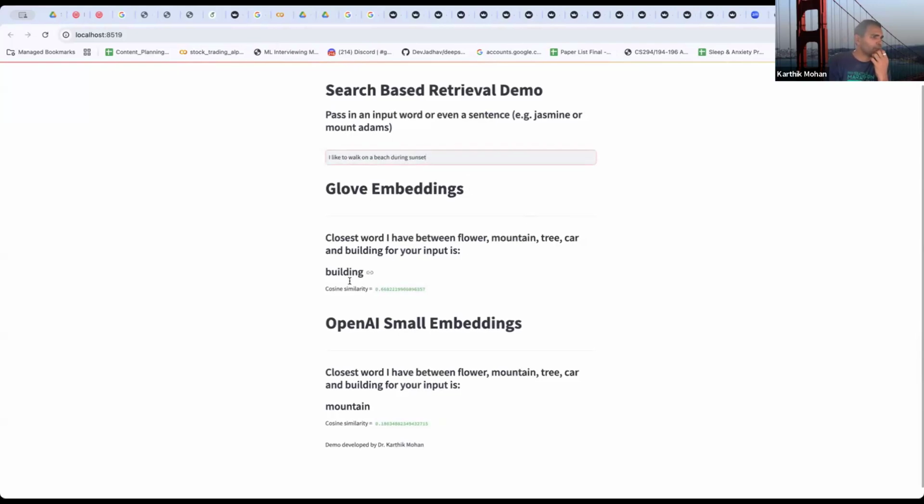Yeah, both of them are incorrect, right? I think there's no right answer. Maybe there's a beach by the mountain, but you can also say there's a building by the beach. Yeah, there's no right answer. But mountain might make sense if you have beaches that are close to mountains. But this is good actually. The cosine similarity being low is actually good because it's not seeing relevance. But for some reason, GloVe is seeing relevance between building and the sentence, which tells us that it's not a great embedding.